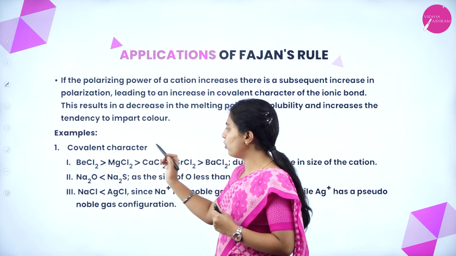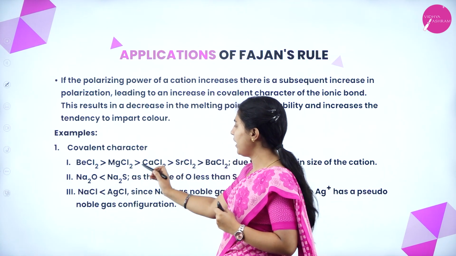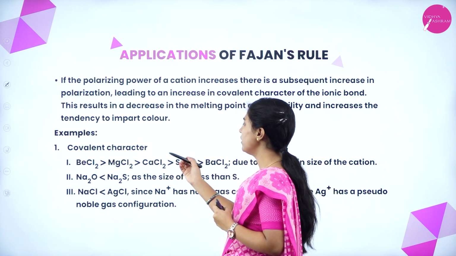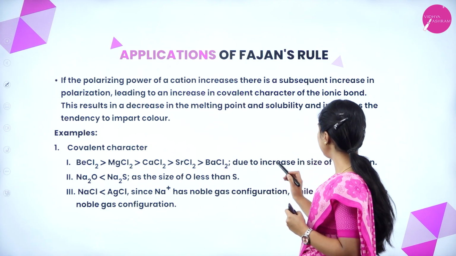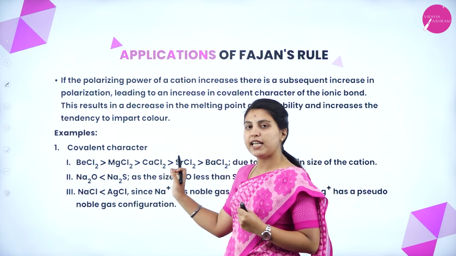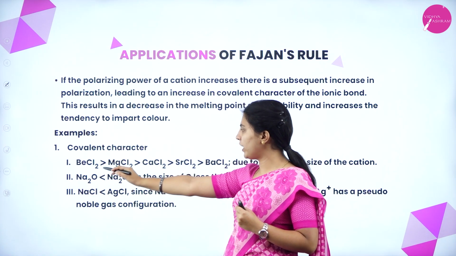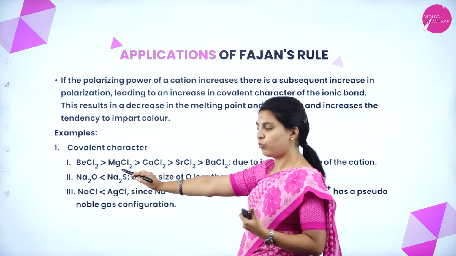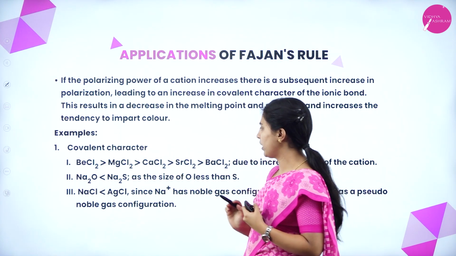Okay. See here, covalent character: beryllium chloride is greater than magnesium chloride, which is greater than calcium chloride, then strontium chloride, then barium chloride, due to the increase in the size of the cation. Here, if you see, the cation size has increased. That's why the covalent character of beryllium chloride is more compared to barium chloride. Okay.